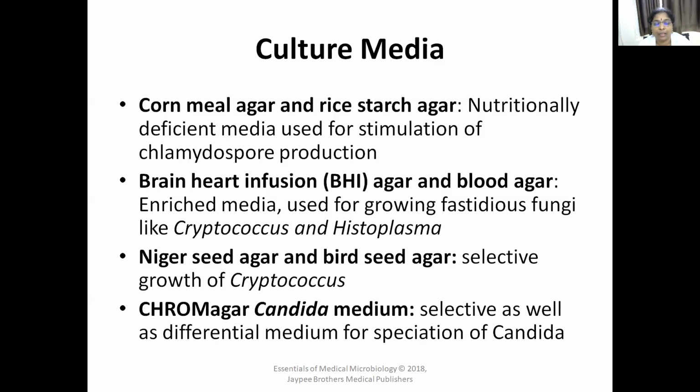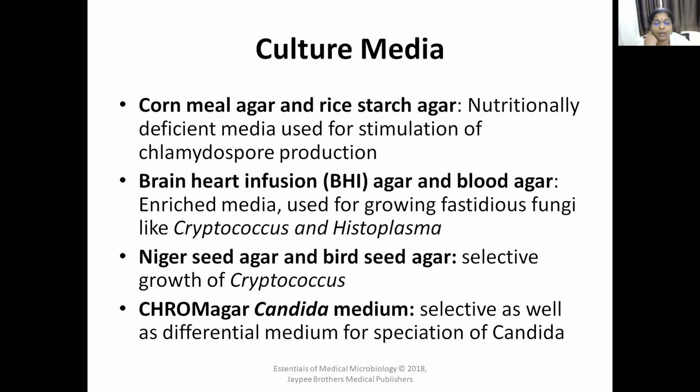The third media is Reinhardt's BHI agar or blood agar, which is an enriched media which contains blood. It is used for growing fastidious fungi. Fastidious fungi require some additional nutrients for their growth. What are the fastidious fungi? Cryptococcus and Histoplasma are fastidious fungi which are grown on BHI agar or blood agar.